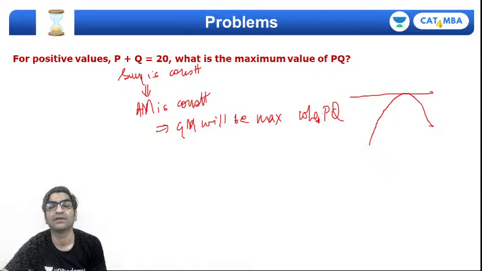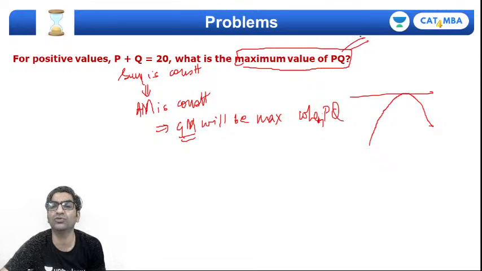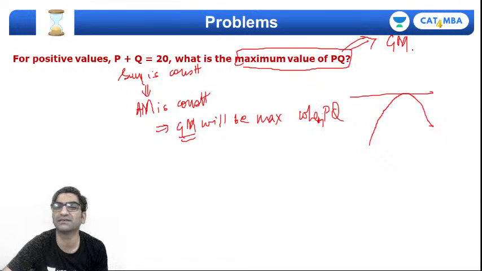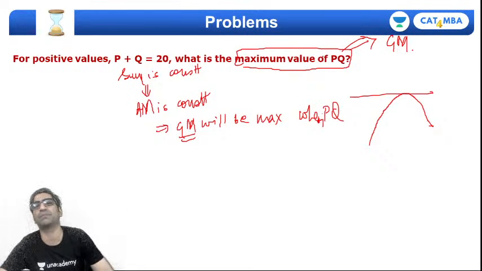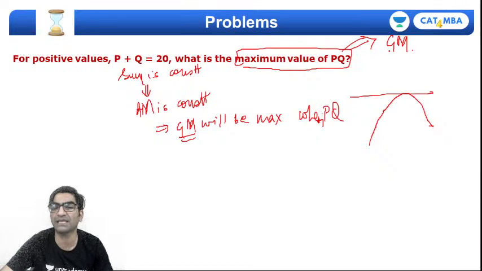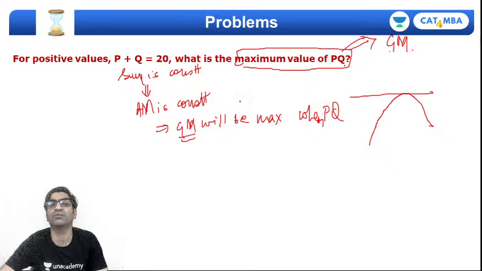Are we trying to calculate the maximum value of the GM? तो question में बोला find the maximum value of PQ, और PQ the product defines the GM and will help us calculate the GM. GM is dependent on the product. तो जहां पे GM maximum होगा वहीं पे product maximum होगा, और मुझे पता है GM will be maximum when P and Q are equal.